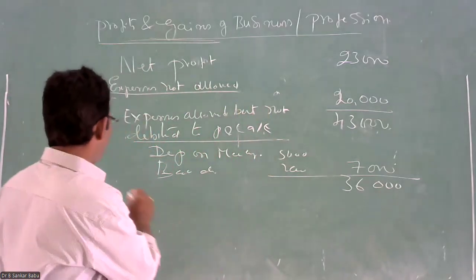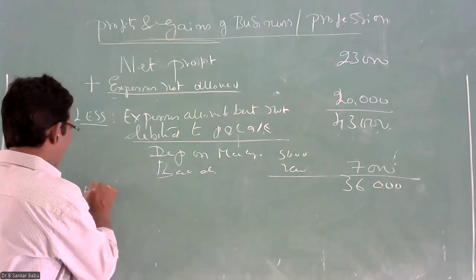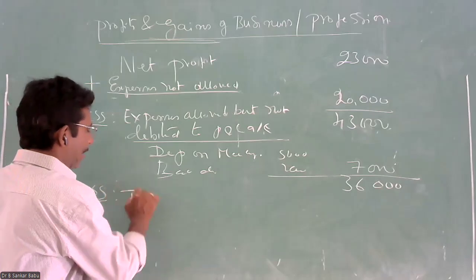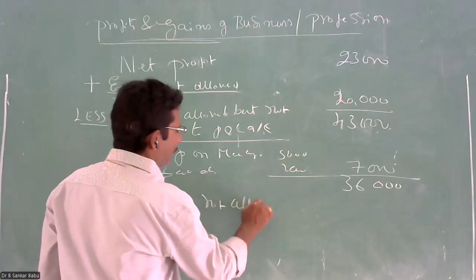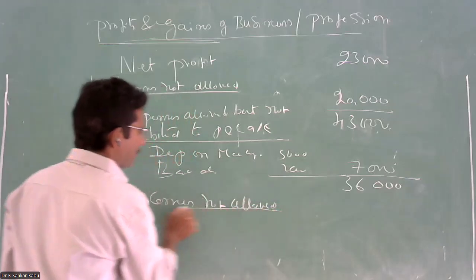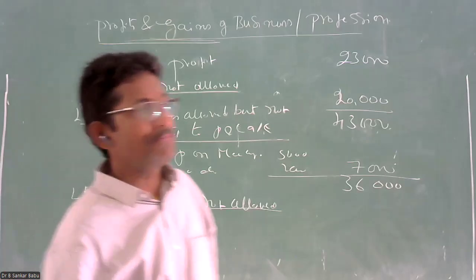Come to the next head: minus incomes not allowed. The next heading is incomes not allowed.